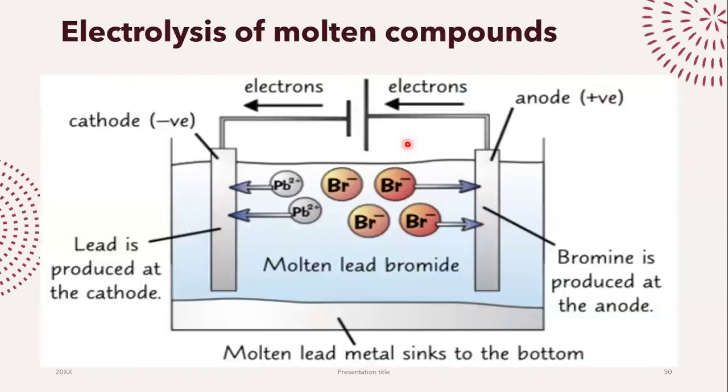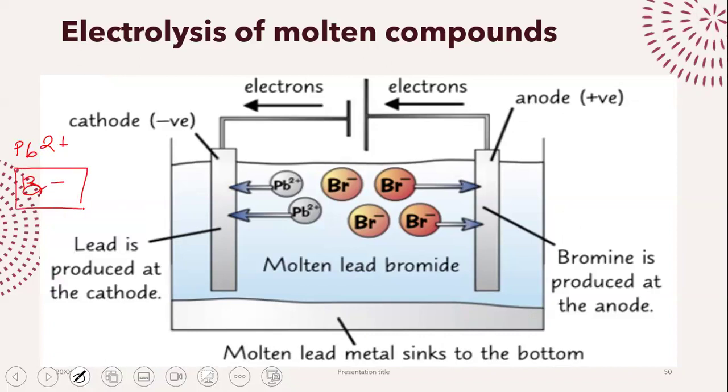Now, when we talk about electrolysis, let's take a simple example of molten lead bromide, right? What is going to happen is that we have lead bromide. That lead bromide is going to have lead ions as well as bromide ions, right? Now, your lead ions are positive, which means that they will be attracted to the negative electrode. Bromide ions are negative, which means that they will be attracted to the positive electrode.